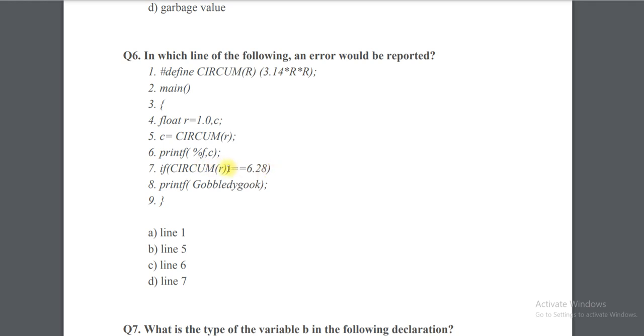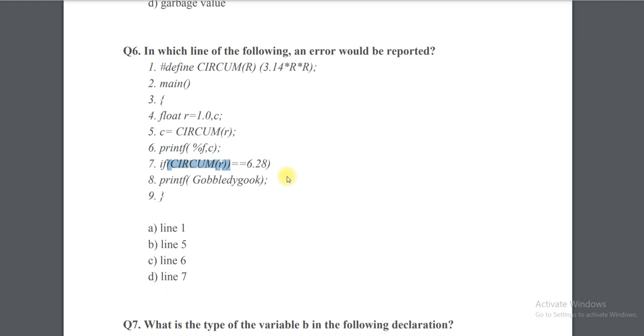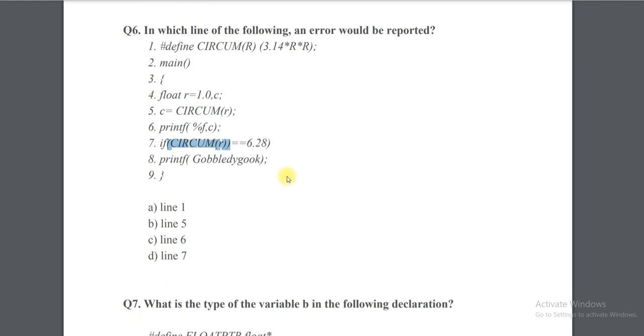Why? You can see circum. Okay, so this is okay, and if it's closing here itself, you can see, if it's closing here itself, the equal to is a relational operator, right? Equal to 6.28, and this is a closing parenthesis, and there is no opening parenthesis for this anywhere. So we will get an error at line number 7. I hope you are very clear with it.